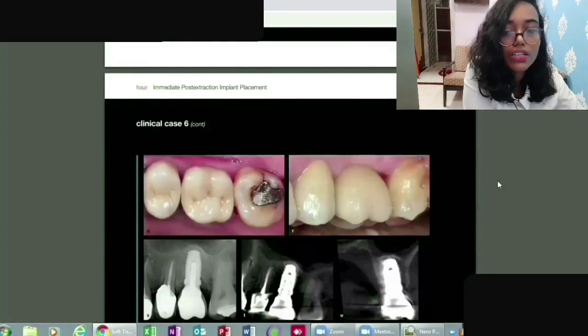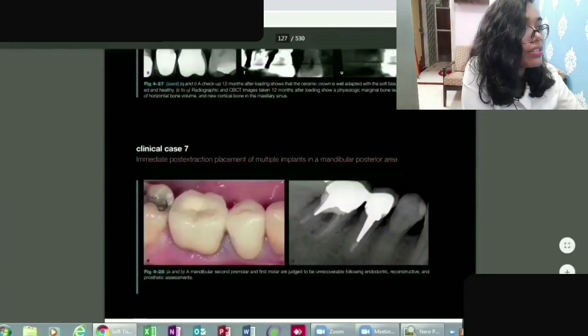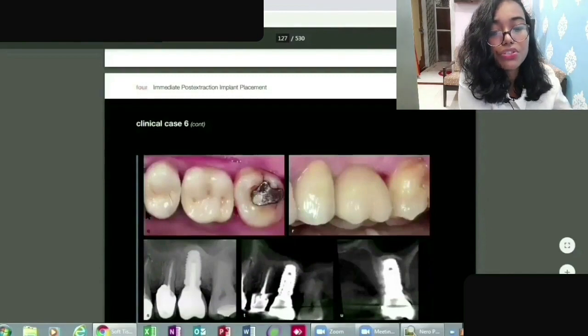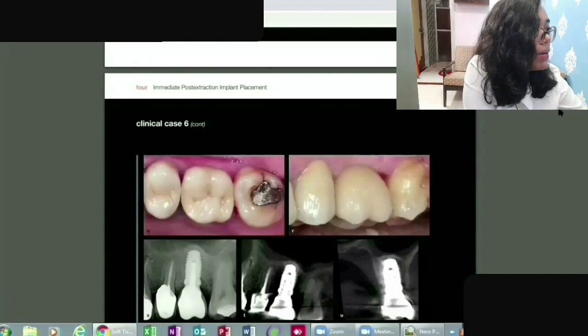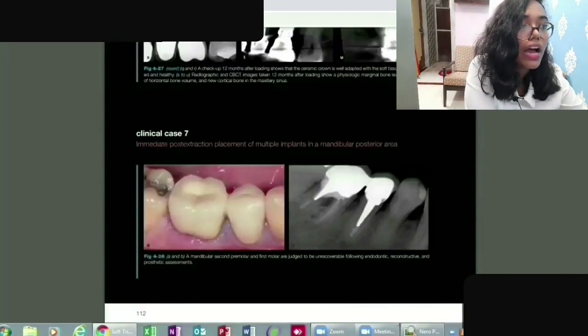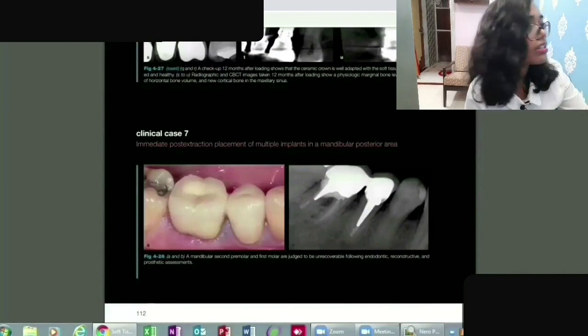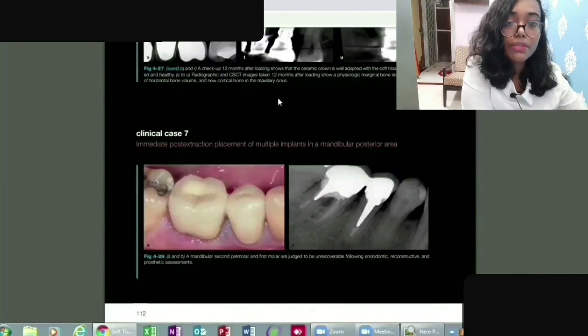Further, you can see here in the Q image. I hope you can see it. Okay, sorry. Yeah, in this image Q, you can see that the final prosthesis has been placed.